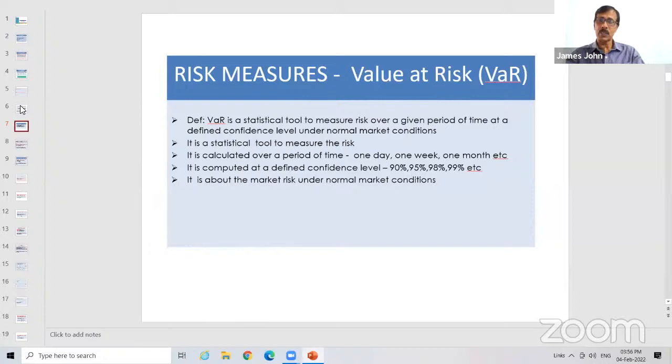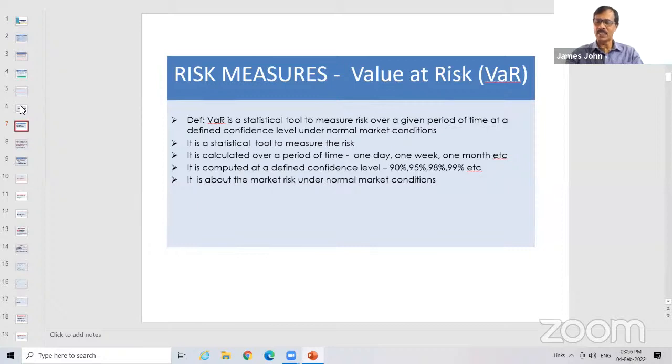So this is the definition. What is the definition? It's a statistical tool. And for what purpose? To measure the risk. And it is for a given period of time at a defined confidence level under normal market conditions. That is more important. See, if some abnormality comes, the measurements go haywire.